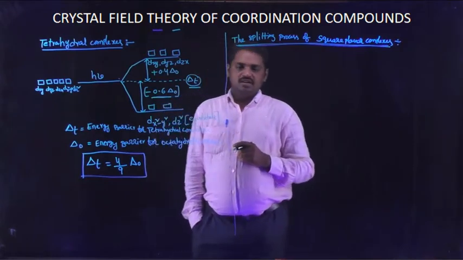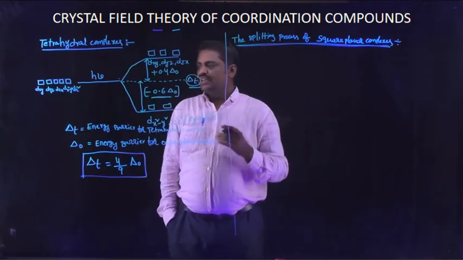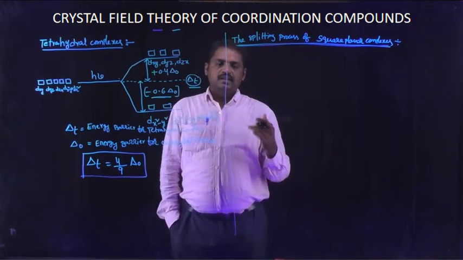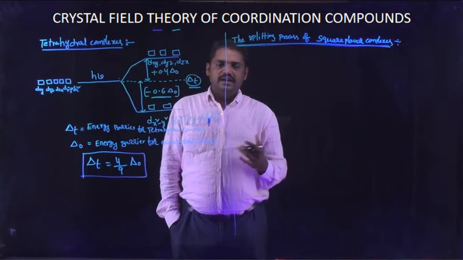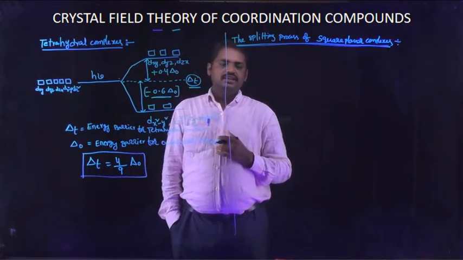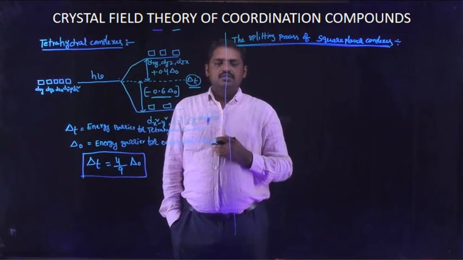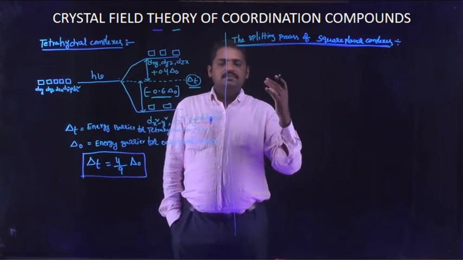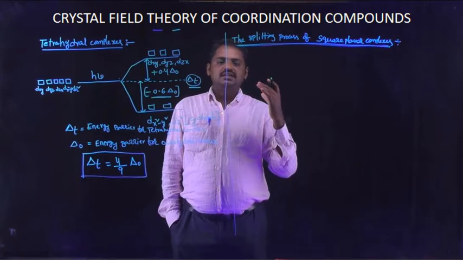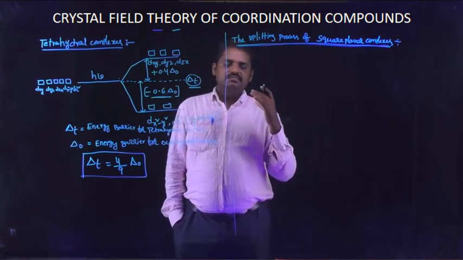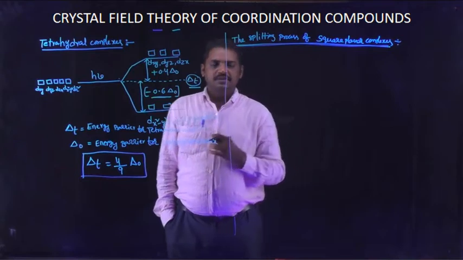square planar complexes. Generally, a square planar complex contains 4 ligands. The central atom is a d-block element, and d-block elements contain 5 degenerate orbitals.